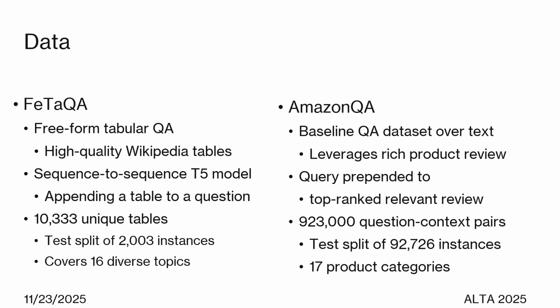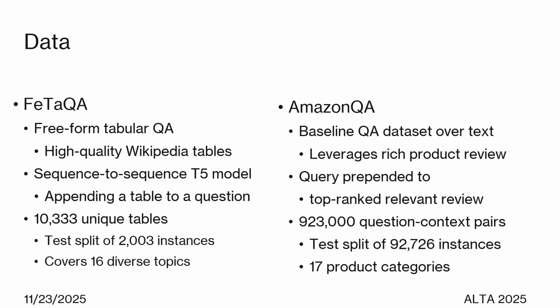To evaluate our system, we use two data sources, a table and a text. FetaQA is a free-form tabular QA that uses high-quality Wikipedia tables. It has a little over 10,000 unique tables and a test set of a little over 2,000 instances.